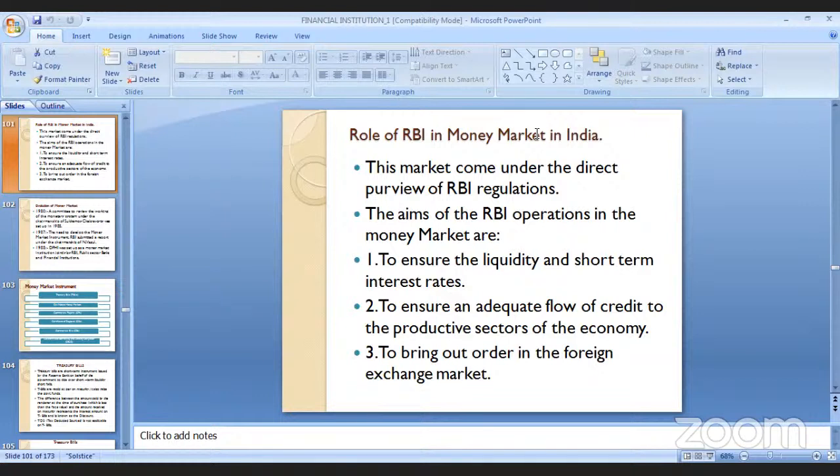Adequate flow of credit means what? Wherever there is demand for a product in the market, and for money market products, we must be able to supply adequate credit, that means loans. It needs to be ensured by RBI that an adequate amount of credit flows to the productive sector of the economy where it is required. And the last operational role of RBI is to bring order in the foreign exchange market also. So in the foreign exchange market, if people want to buy money market products, it has to be operated through the RBI.